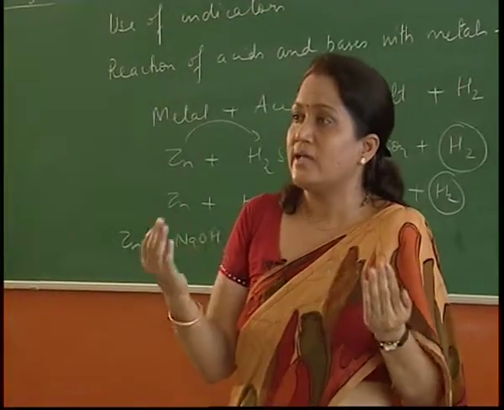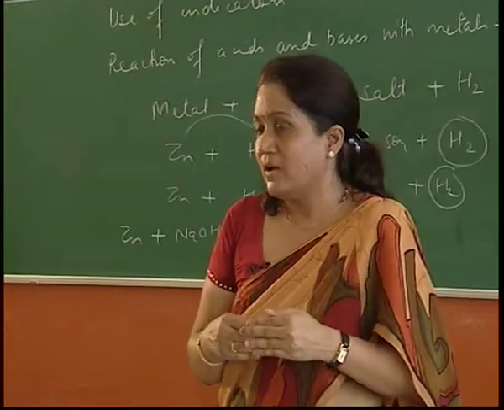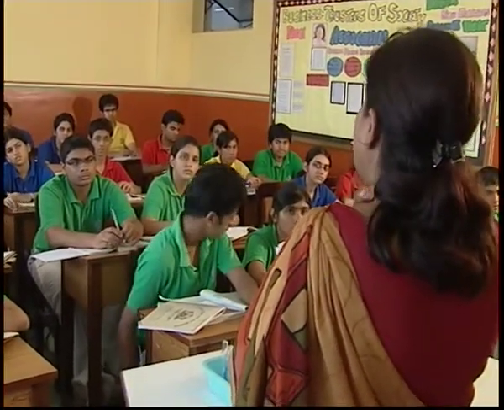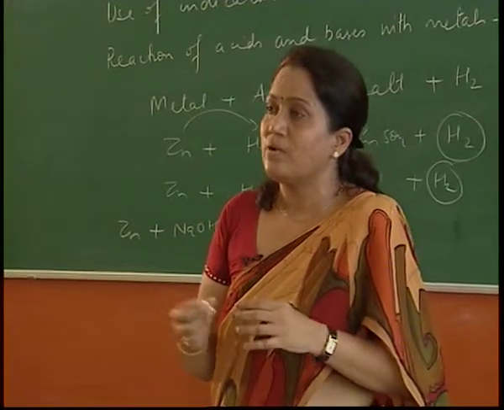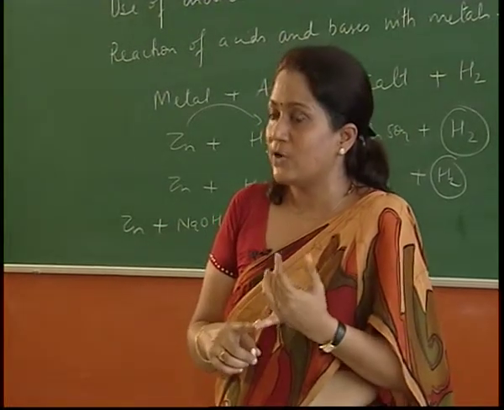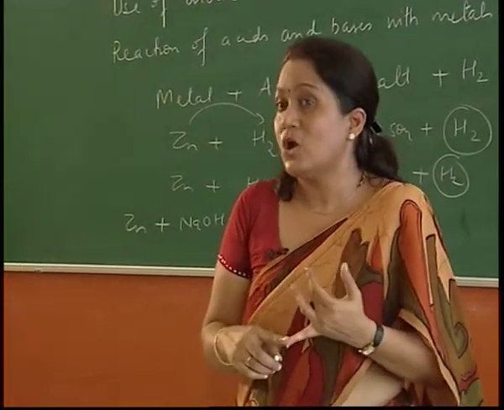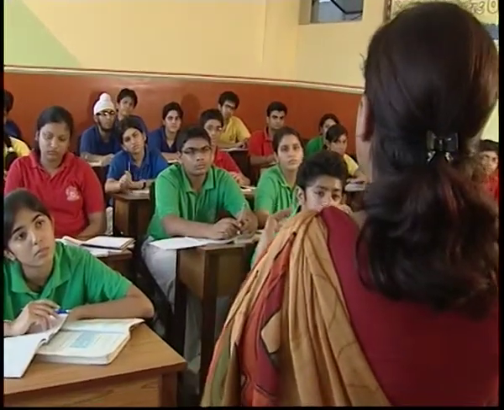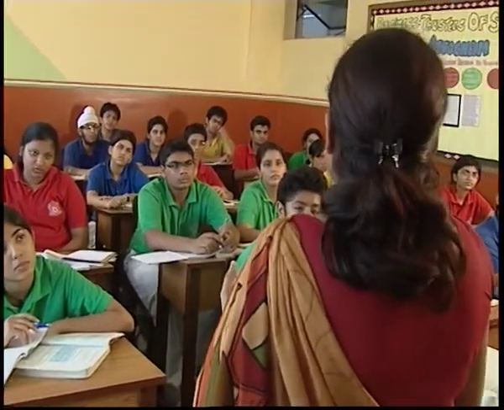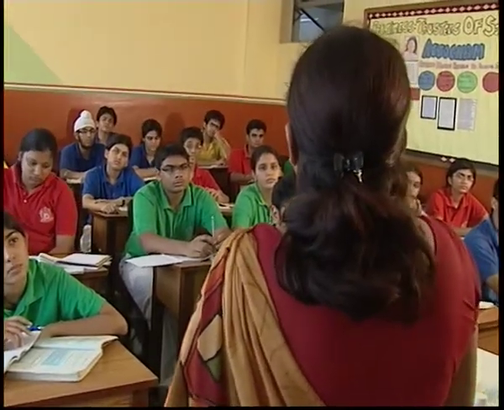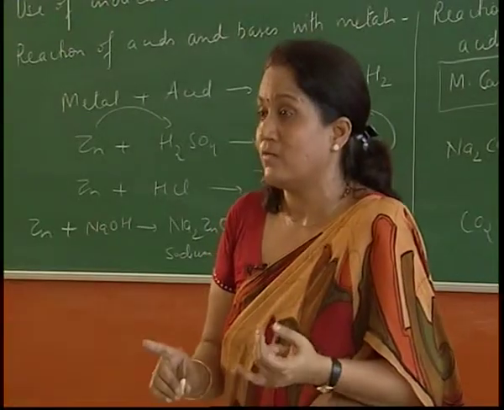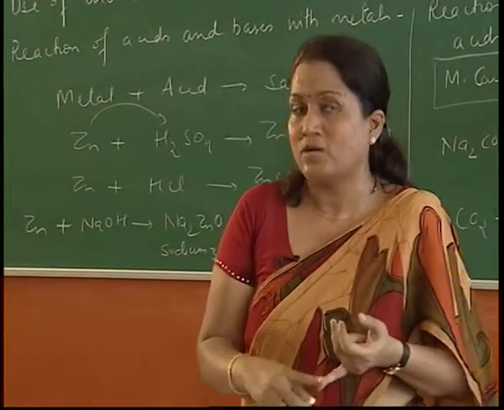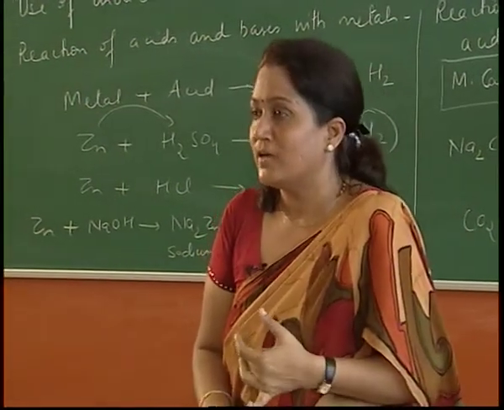Now what happens when you react an acid and a base together? They get neutralized with one another. So the end products are a salt and water. Alright? Salt is supposed to be neutral. If it is a strong acid and a strong base that are reacting, then it's going to be a neutral salt, and water, obviously, is a neutral substance, if it is distilled water. We can't talk about tap water or the water that you get from the rains, isn't it?